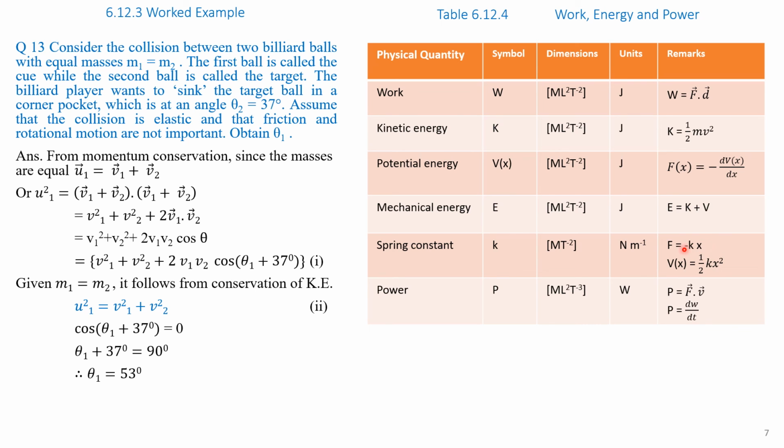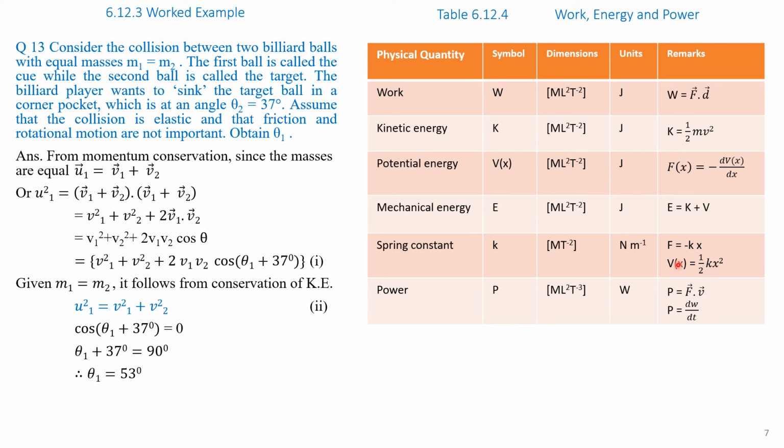The spring constant small k is also given by the relation V of x equals half of k into x square, where V of x is the potential energy, small k is the spring constant, and x is the displacement.